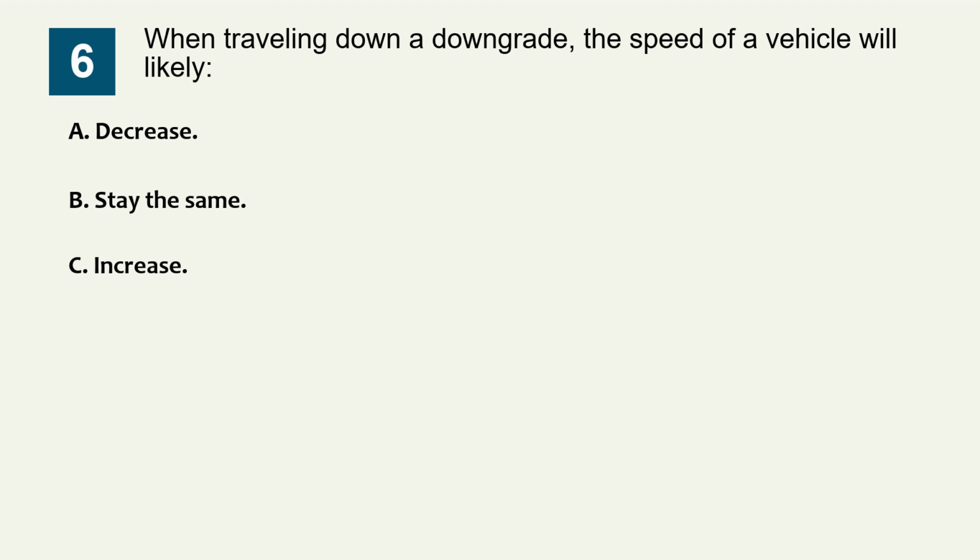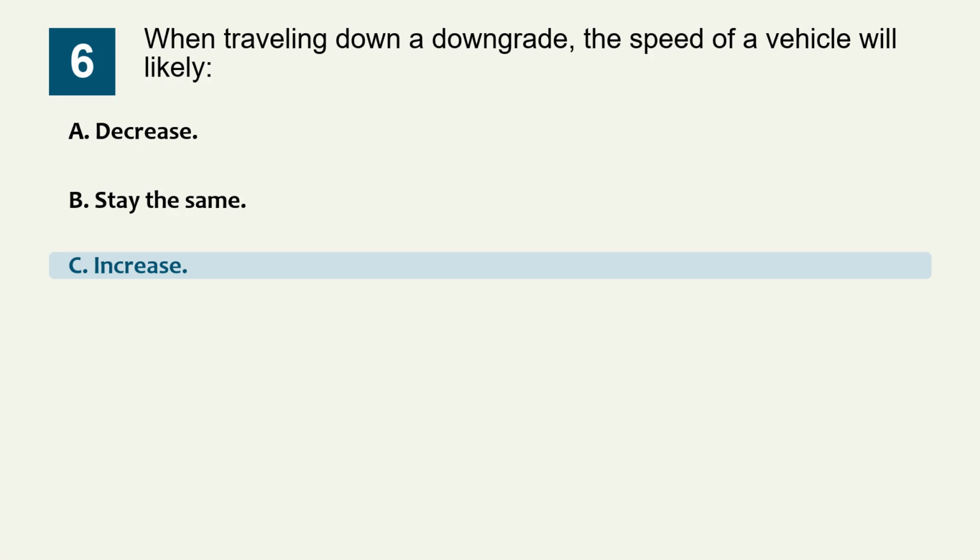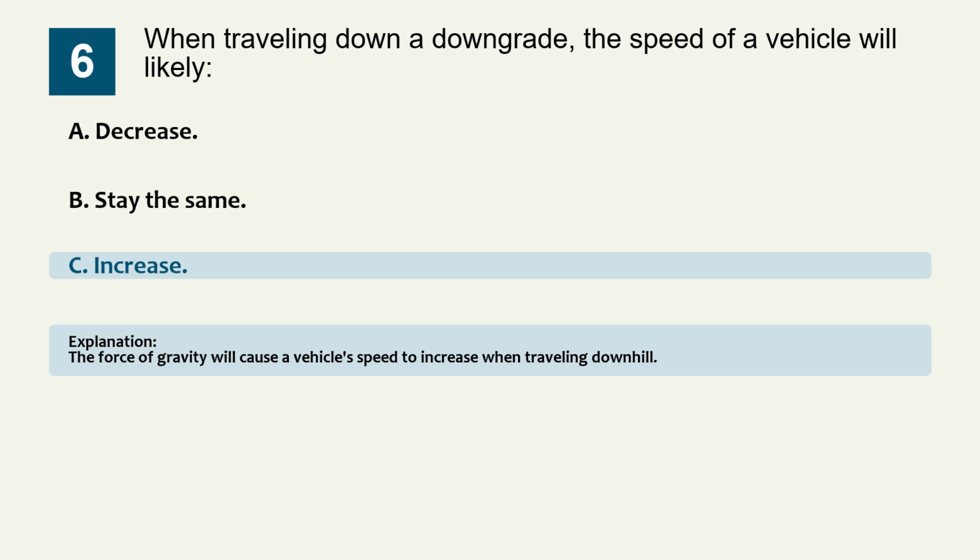Question 6. When traveling down a downgrade, the speed of a vehicle will likely: Option A, decrease. Option B, stay the same. Option C, increase. The correct answer is option C, increase. Explanation. The force of gravity will cause a vehicle's speed to increase when traveling downhill.